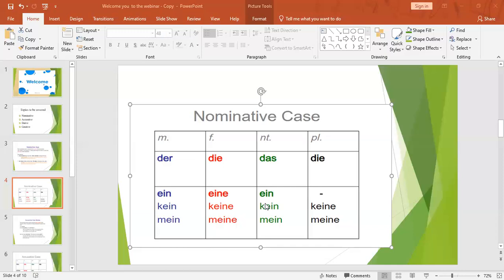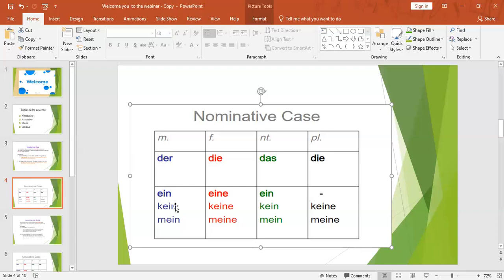Again, you have to think. What is the gender of Auto? Auto means car. So car is a neutral noun. When you want to refer to that particular noun with the unbestimmter Artikel, the indefinite article, we are going to use "ein" respectively. So with respect to the gender of the noun, you take the indefinite article. And "kein" is nothing but the negative article.